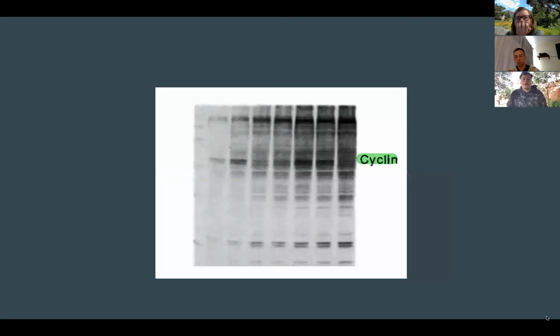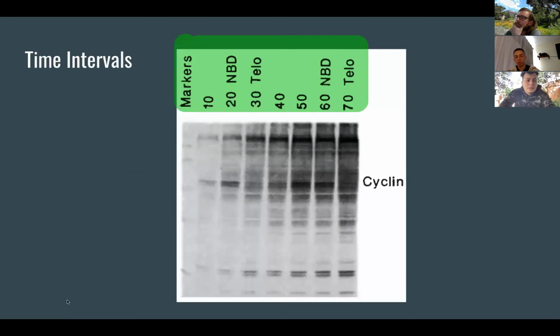On the right hand of the graph, the researchers marked the cyclin band concentration for the viewer to follow the distinctive steps of the cell cycle. The markers up top are the time increments from 0 to 70 minutes, and distinct events occurring in the cell cycle will be marked with NBD and TELO.